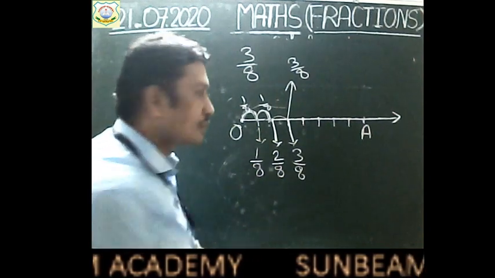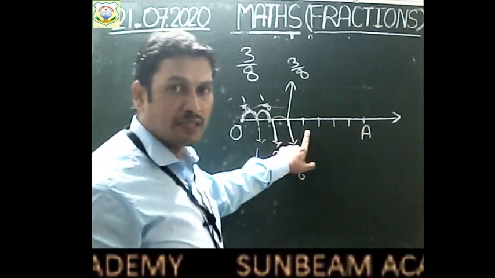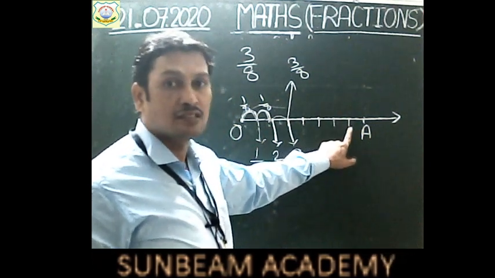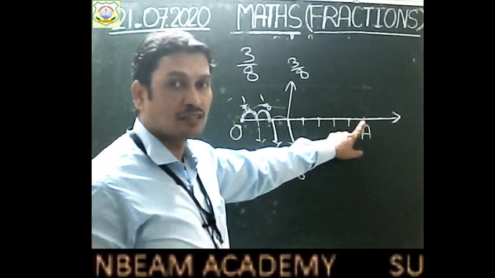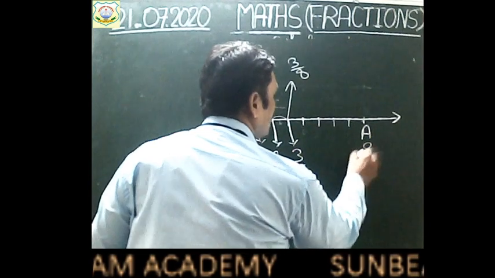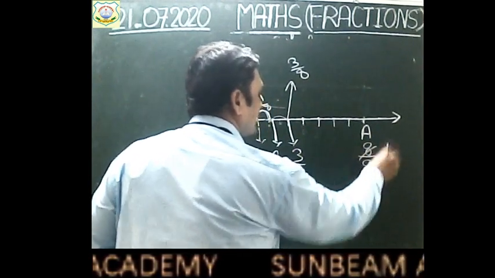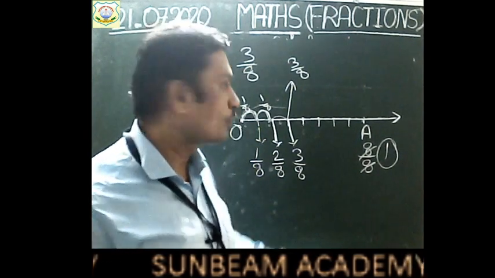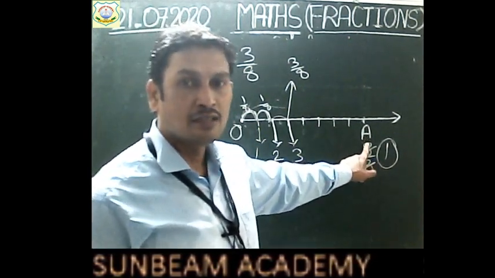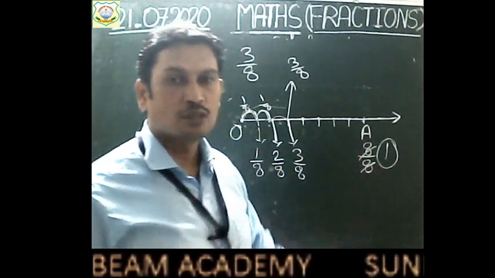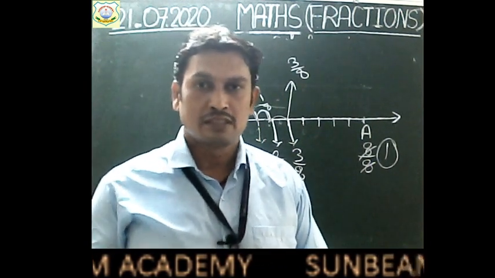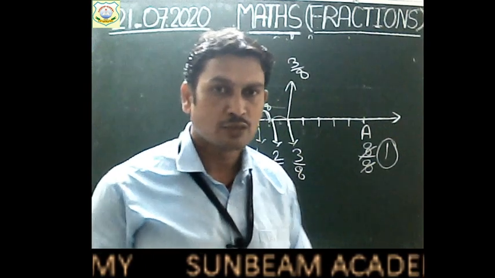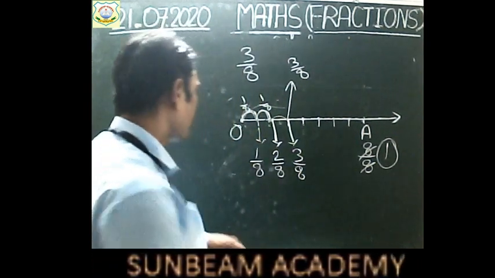In the same way, next one will be 4 by 8, then 5 by 8, then 6 by 8, 7 by 8, and at last you will reach 8 by 8. And 8 by 8 will represent the whole. So the whole line segment will complete at 8. Okay, so this is the way. Is it clear? Let me give you some more examples to make it more clear to you.